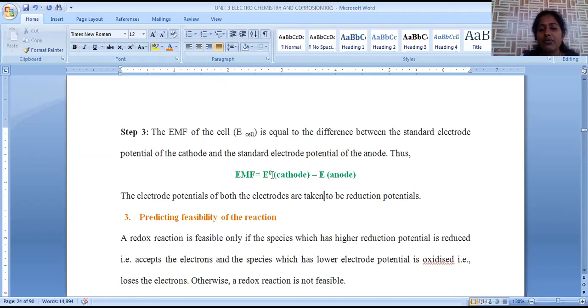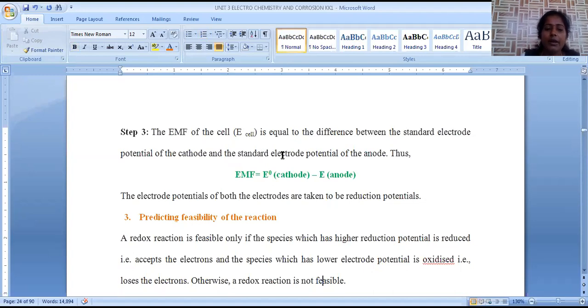Either we can take the first electrode or the second electrode as standard electrode. So one of the electrodes is a reference or standard electrode, and the EMF value is also known. It is possible to determine the single electrode potential of an unknown. So in this way, calculation of EMF is possible. If both electrode potentials are known, or if EMF and one of the electrode potentials is known, calculation of the unknown electrode potential is possible. So this is also another application of electrochemical series.